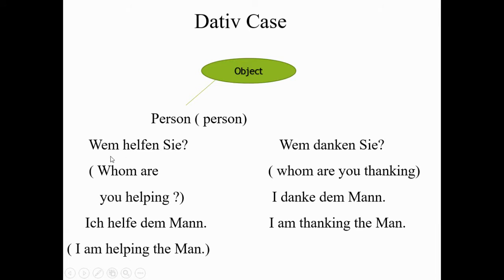Like if I ask you, wem helfen Sie? Means whom are you helping? And I can say, ich helfe dem Mann. I'm helping the man, who is the person here, the dative object. Next is, wem danken Sie? Means whom are you thanking? And you can answer, ich danke dem Mann. I'm thanking the man. So the man is the dative object here.